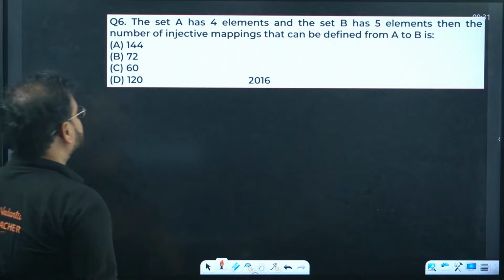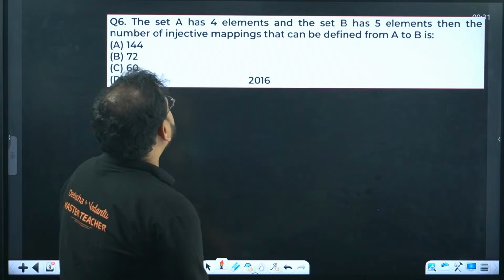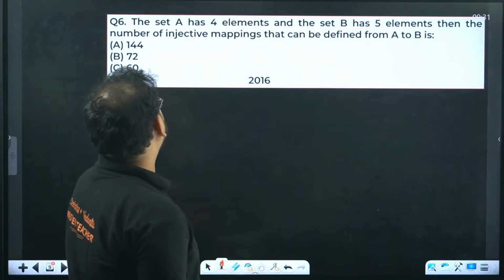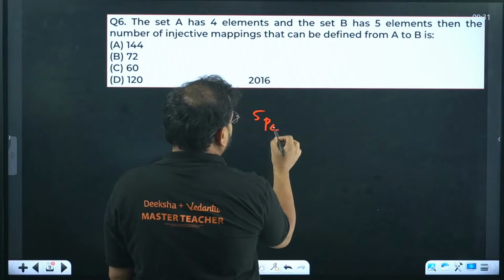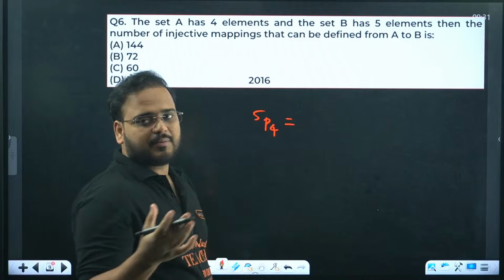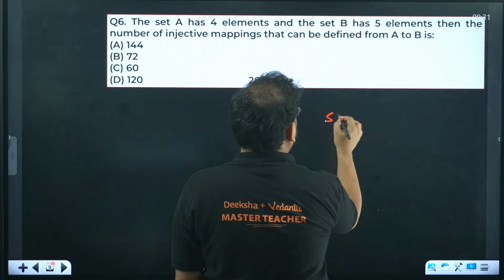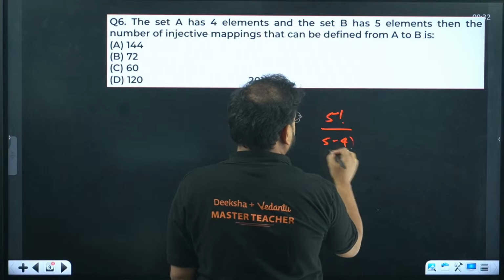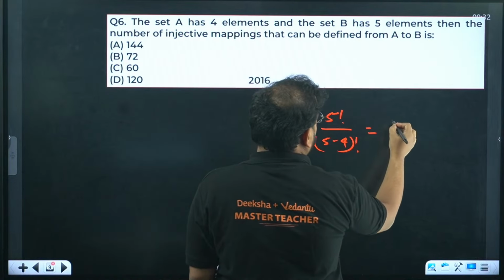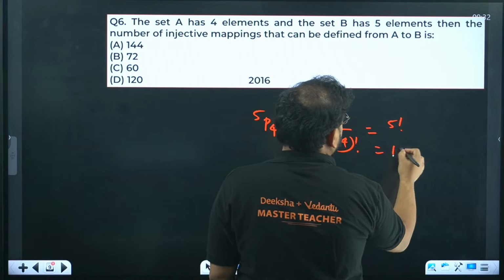Question number 6 now, guys. The set A has 4 elements and set B has 5 elements, number of injective mappings is given by what? 5P4. In these questions, formulas are very, very important. So 5P4 is given by what? 5 factorial by (5 minus 4) factorial. Answer becomes what? Simply 5 factorial. That's 120, sir.